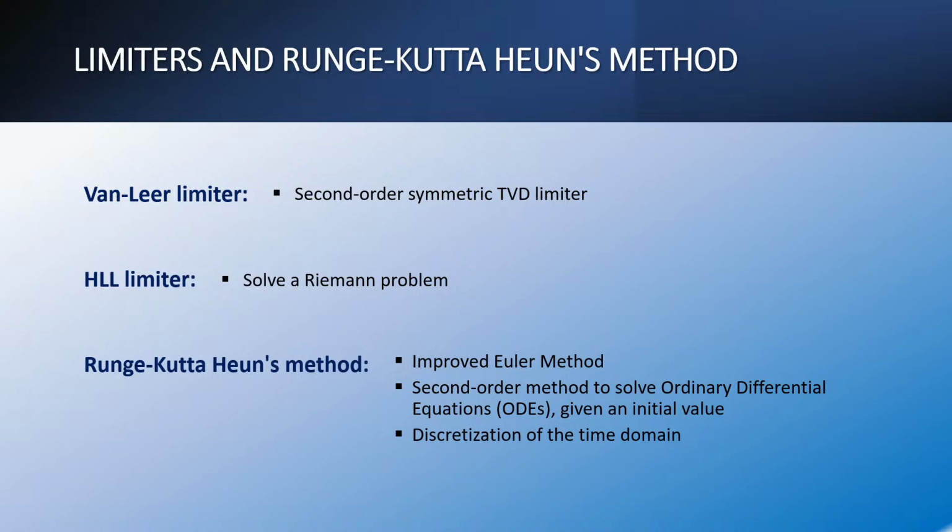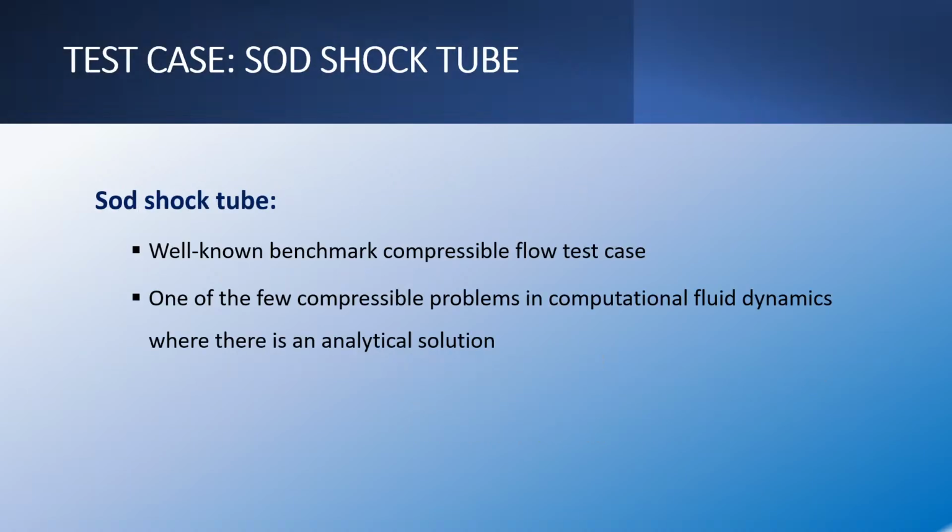For the limiters, we use the minmod limiter, which is a second order symmetric TVD limiter, and the HLL limiter that is specialized in solving Riemann discontinuity problems. And for the time domain, we utilize the improved Euler method, the second order method, which is used to solve ordinary differential equations given an initial value. It is called the Runge-Kutta method for the discretization.